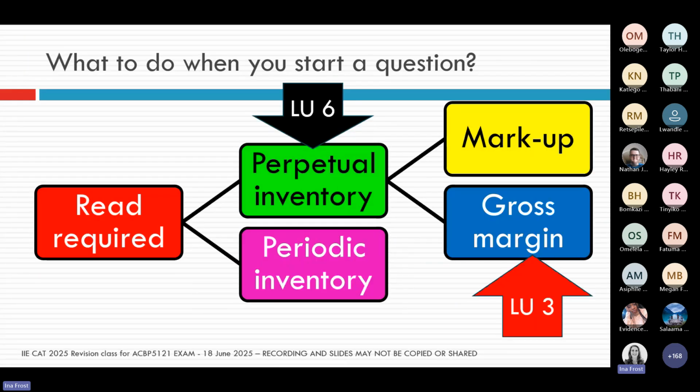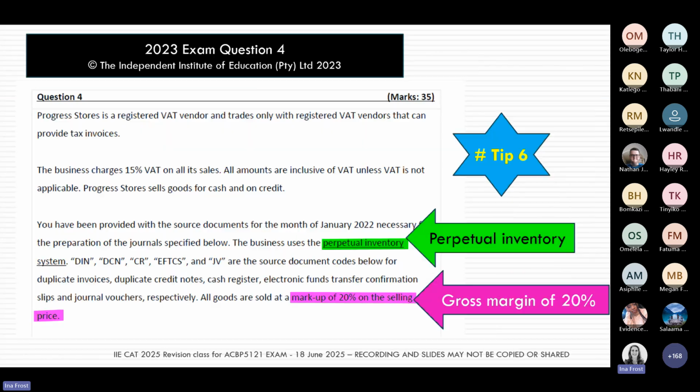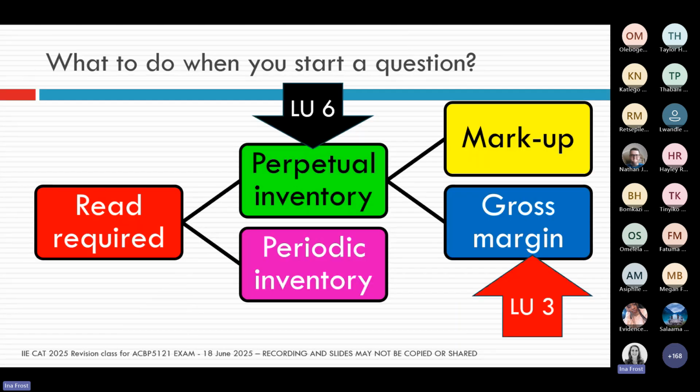On the other hand, if it was a question that said perpetual inventory, for example here in the 2023 exam, the question says specifically that the business uses the perpetual inventory system. The minute you see that, you have to ask yourself the next question: they're using perpetual inventory, but are they using markups or gross margin?